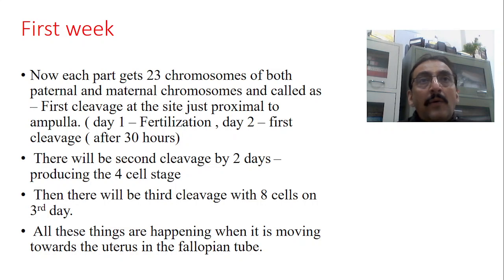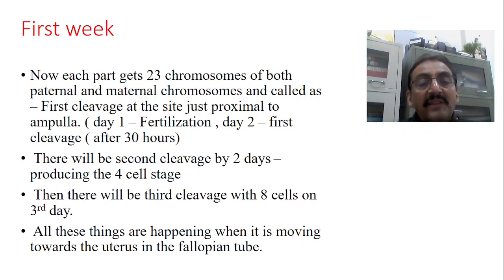This is followed by the second cleavage, which occurs after 2 days. So we have 2 cells, which further divide, and now we have 4 cells. Formation of the 4-cell stage occurs on day 2 of fertilization. Then there will be a third cleavage, producing almost 8 cells, so we have 8 cells on the third day.